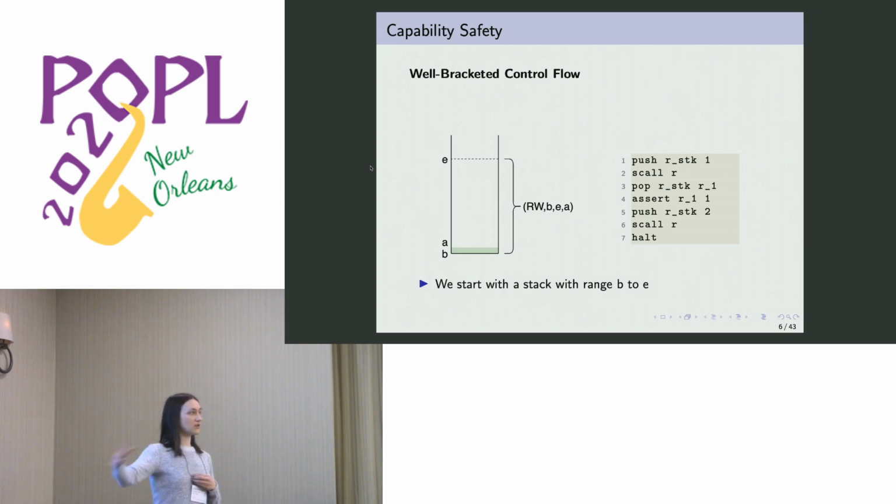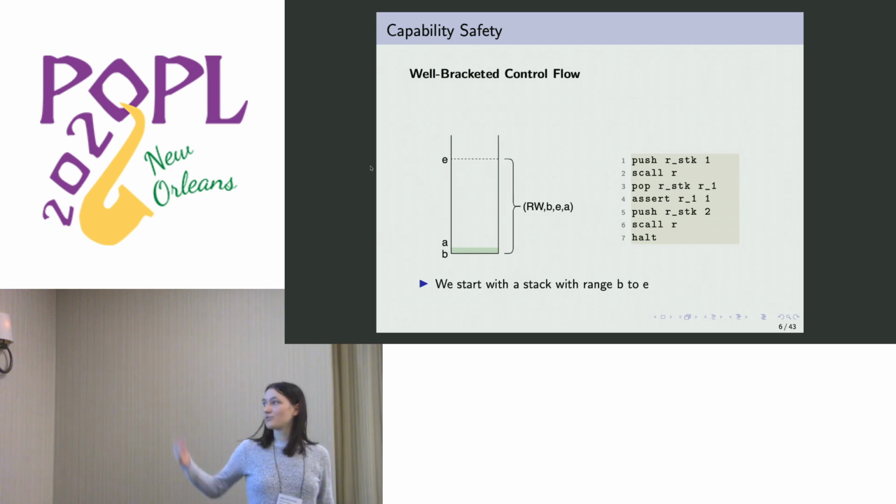We then do a call to an unknown adversary in register R, and assert that it's still 1, so that the local state was not touched. After which we push a new local state onto our stack, replacing the previous one. We do a second call, and now if well-bracketed control flow is broken and this adversary returns at the first callback, then the assertion will fail, and we cannot reach the halt instruction.